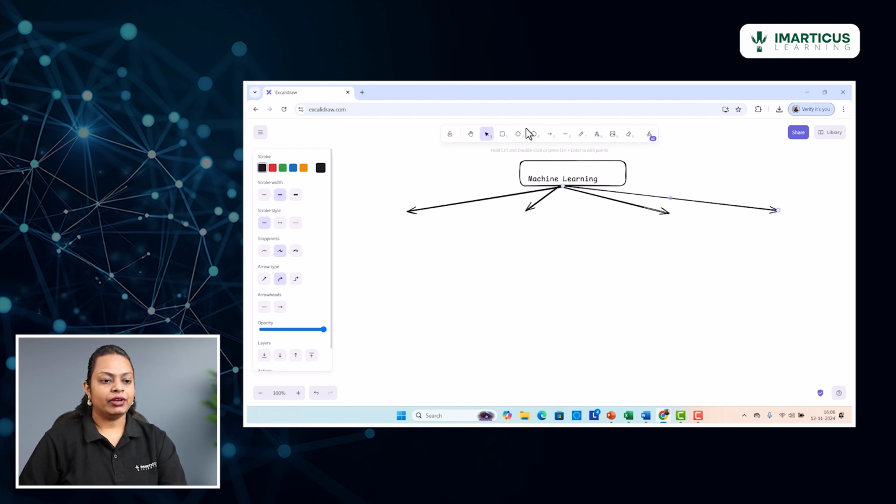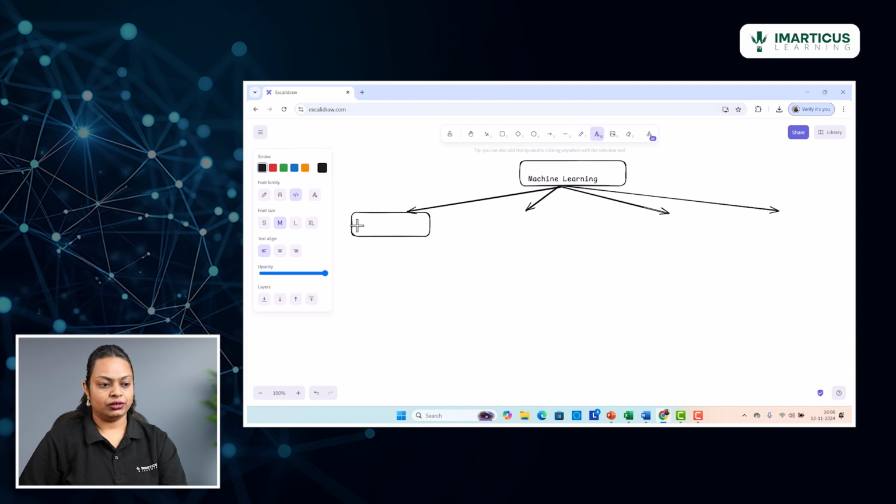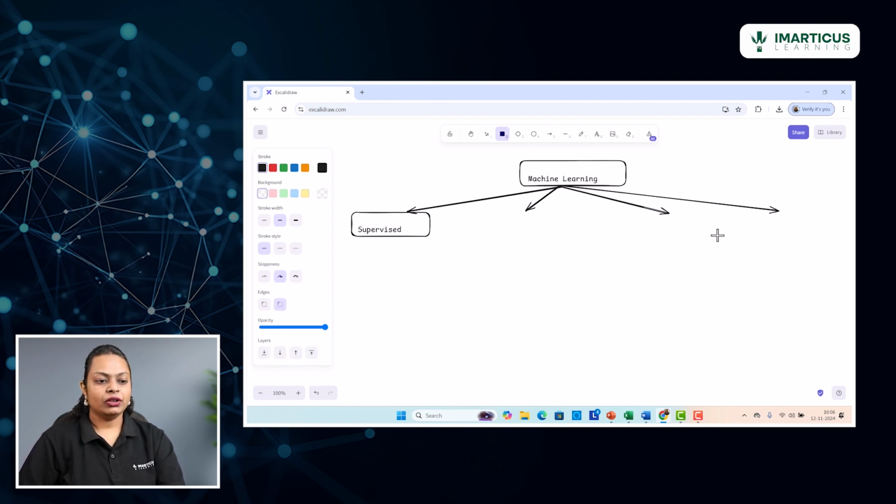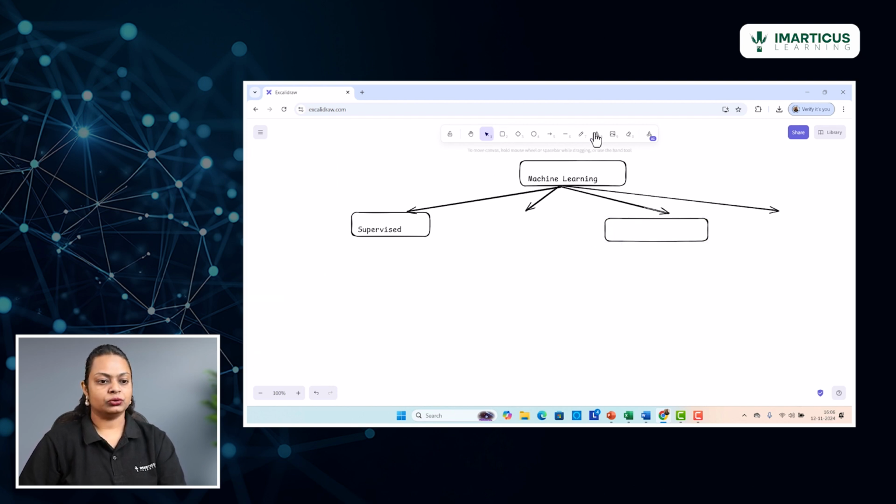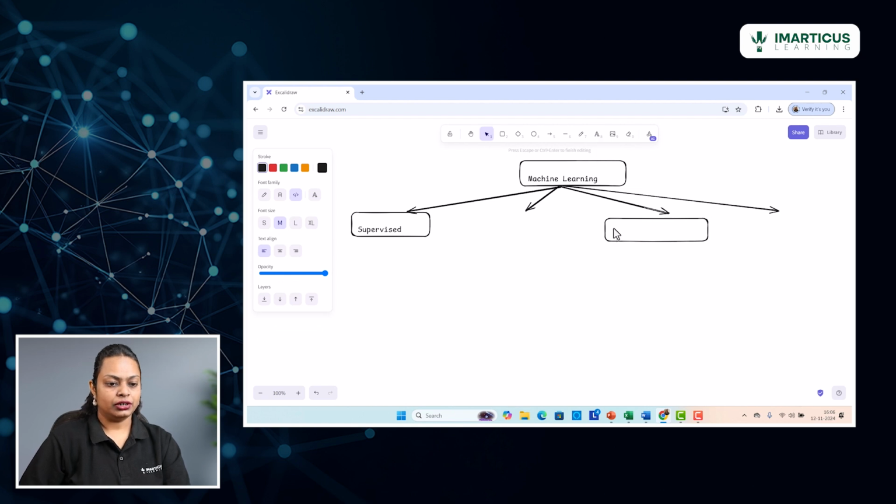Okay, so the very first category that I would like to highlight over here is the supervised machine learning. The very first one that I want you to be aware of is the supervised machine learning category. Then we also have something called the unsupervised machine learning. So let me just write it down over here. Unsupervised machine learning. These are the two broad categories that we have as part of the machine learning umbrella.